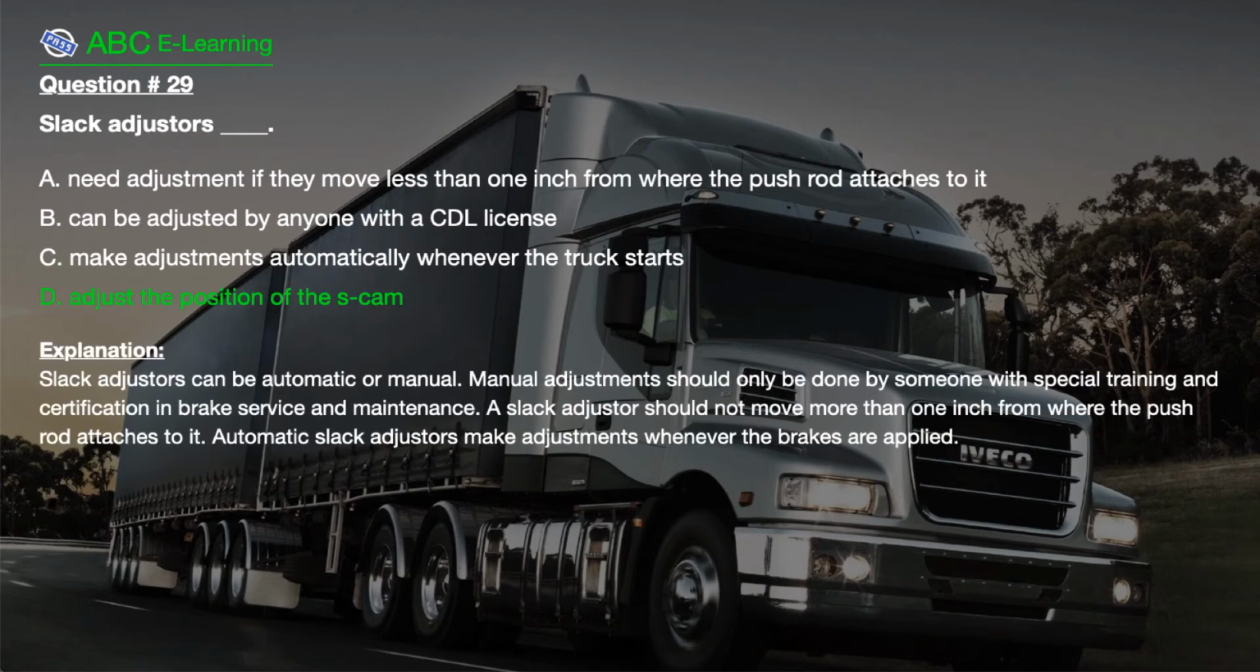The correct answer is D. Adjust the position of the S-cam. Explanation. Slack adjusters can be automatic or manual. Manual adjustments should only be done by someone with special training and certification in brake service and maintenance. A slack adjuster should not move more than 1 inch from where the push rod attaches to it. Automatic slack adjusters make adjustments whenever the brakes are applied.